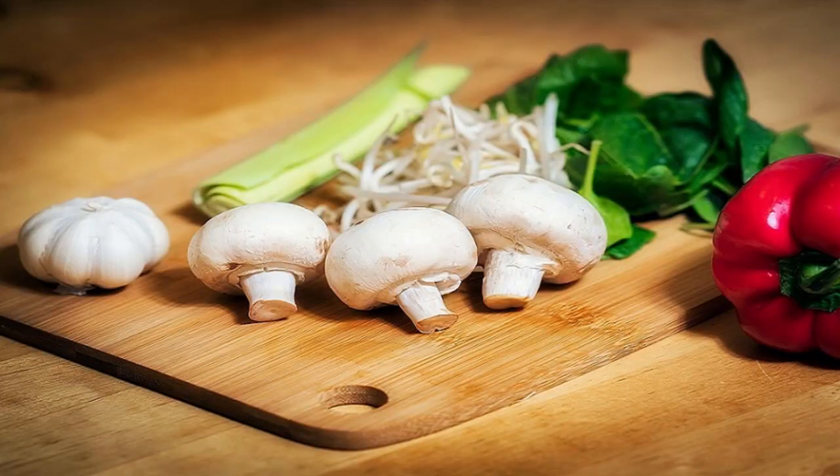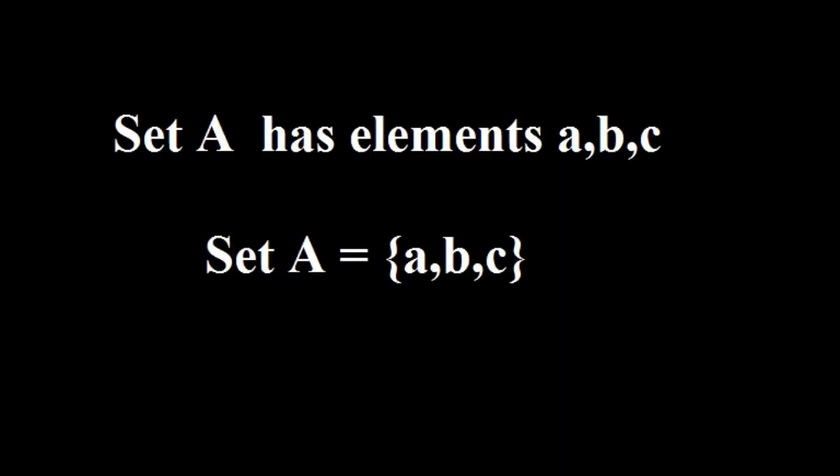Set theory talks about groups of things, such as the set of all mushrooms on the cutting board, or the set of all vegetables in the picture. Those things that make up a set are called elements. Take set A. If it has elements A, B, and C, then we write it as this. Set A equals brackets A, B, C, brackets.